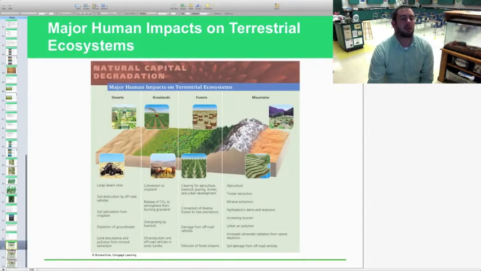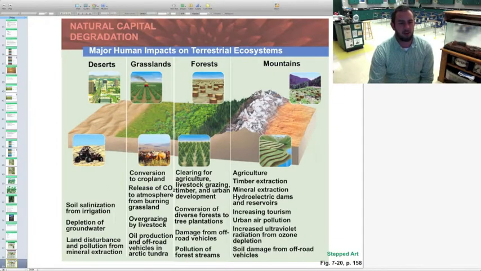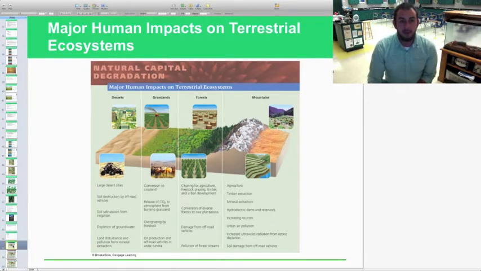There's one image that we're going to look at today. This one's a little bit more clear. The major human impacts on terrestrial ecosystems. We'll look at them individually.